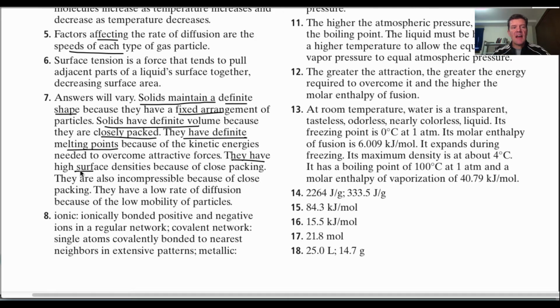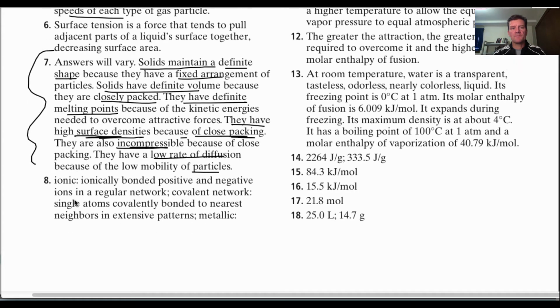And they have high densities because of the close packing. So they're packed close together. Using pressure, you can't really compress them anymore, so they're incompressible. And they have low diffusion rates because the particles don't move very much. They're fixed in place. So you should be aware of all of those.